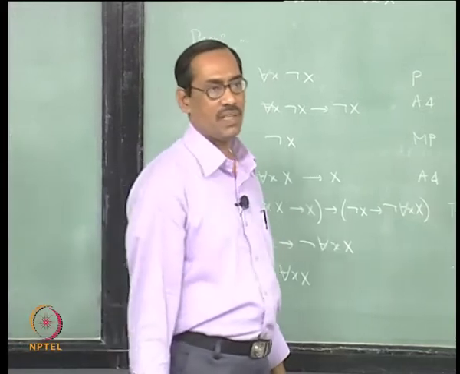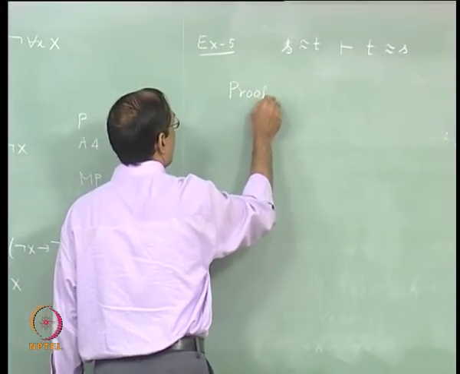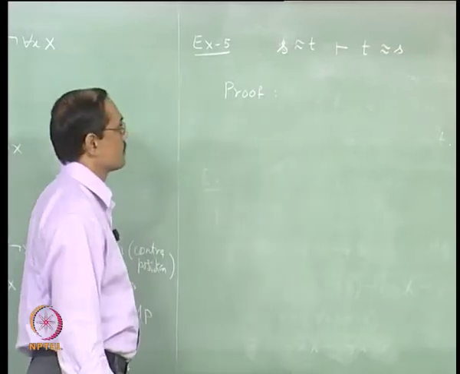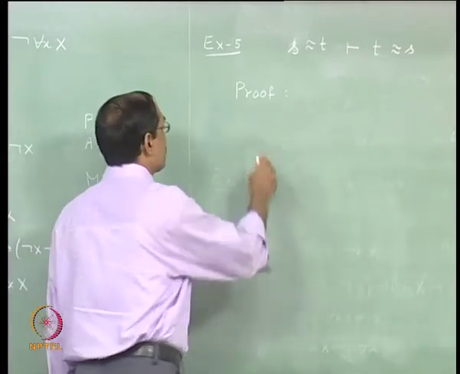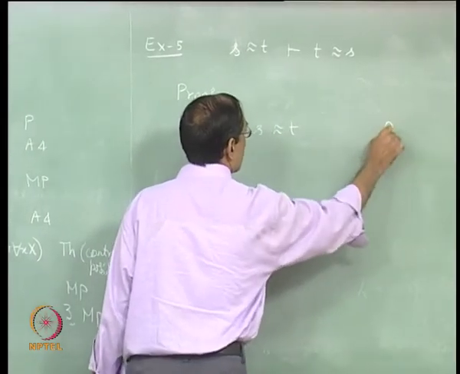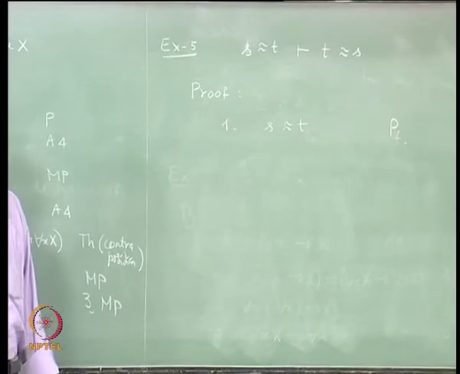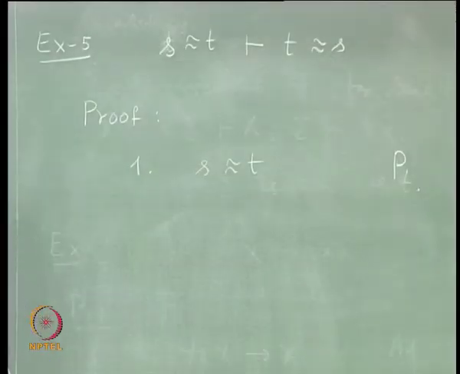Okay. Symmetry of the equality relation. So, anyway, we will start with the premise. Next, A7 in which form?